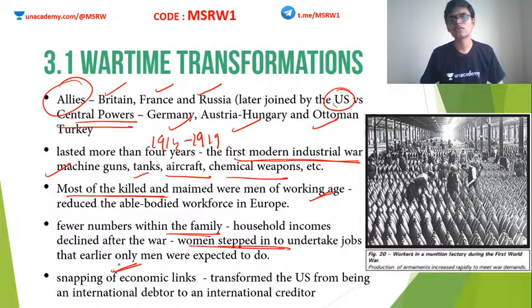So the First World War also snapped economic links. So after the First World War, all the countries were in debt. All the European nations were severely affected by lots and lots of crises. Their production was very low, the economy had collapsed. Okay, so they were in severe debt.